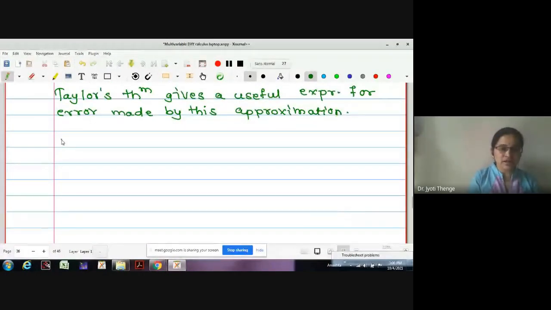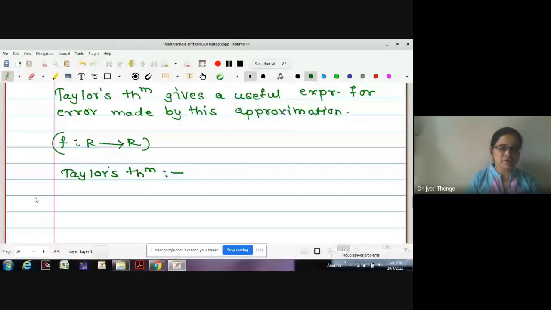Now we were writing the Taylor's theorem for the functions of R to R type. Later we will extend it. We will have a generalization for the function of Rn to Rm type. So let me write the Taylor's theorem statement.